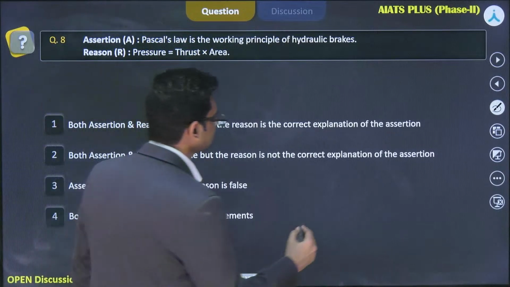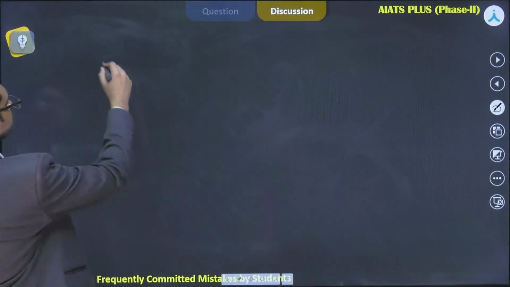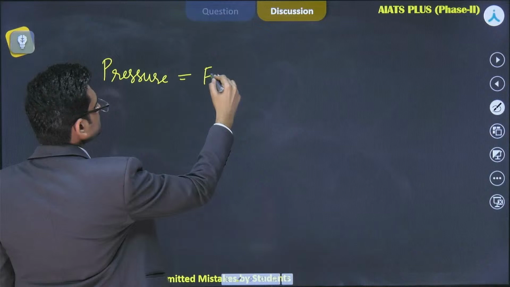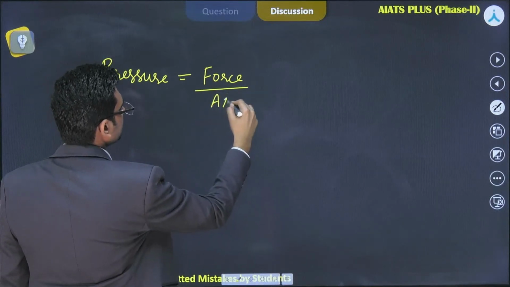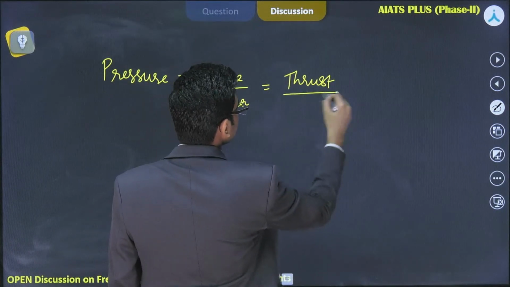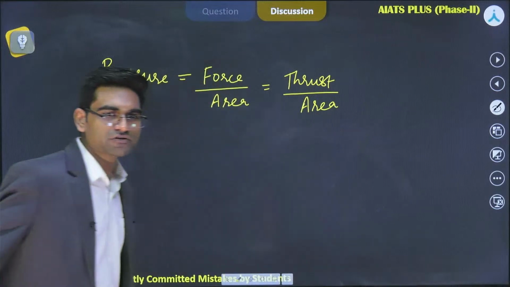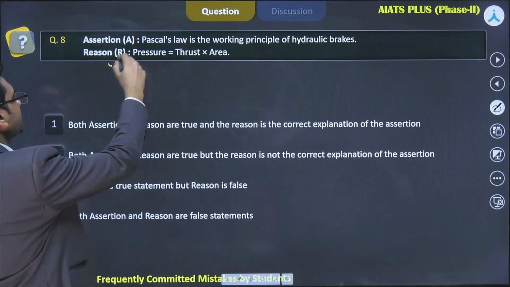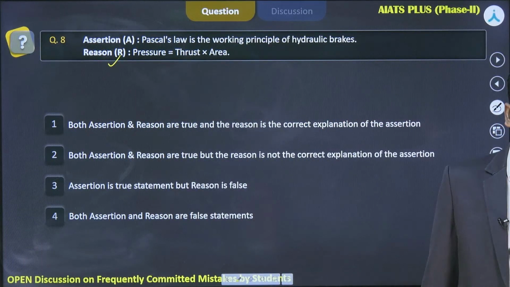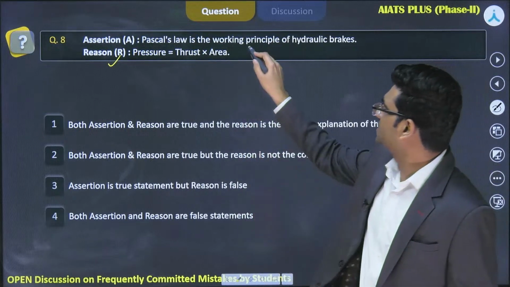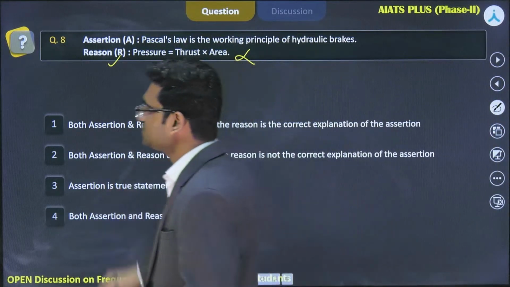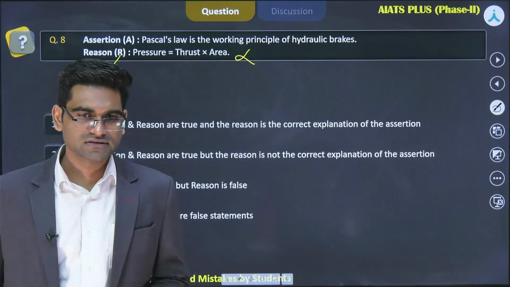First, let's see what is the definition of pressure. What is pressure? Pressure is equal to force divided by area. And in some cases force can also be called thrust. So thrust divided by area. Can you tell me whether the given statement, reason R, is correct or incorrect? Pressure should be equal to thrust upon area, right? It is thrust into area. So this statement is wrong. We haven't seen the assertion statement, but we know that the reason is false.